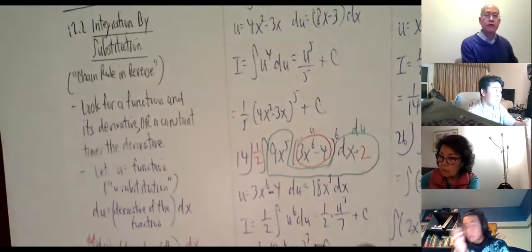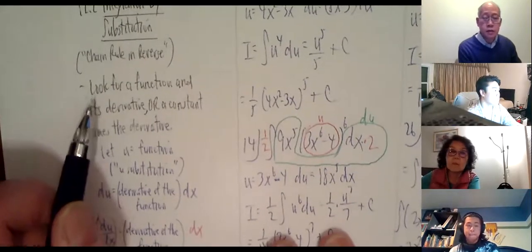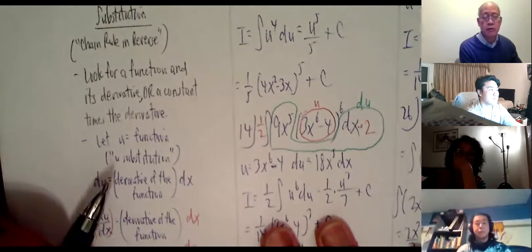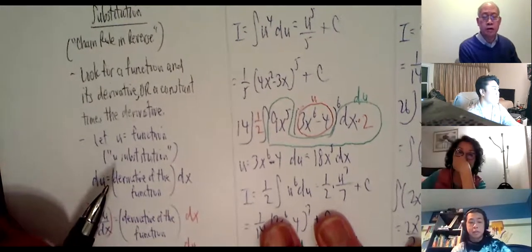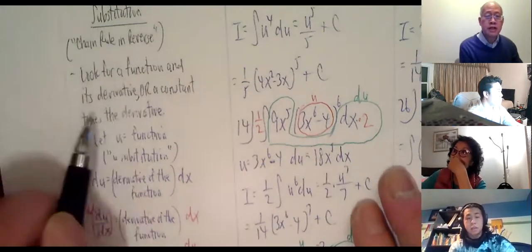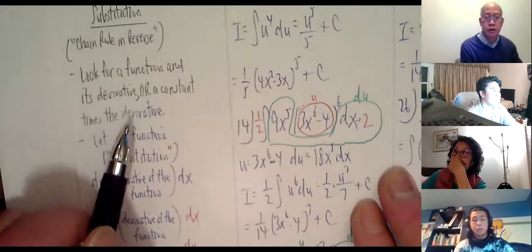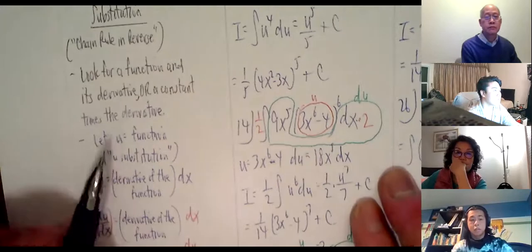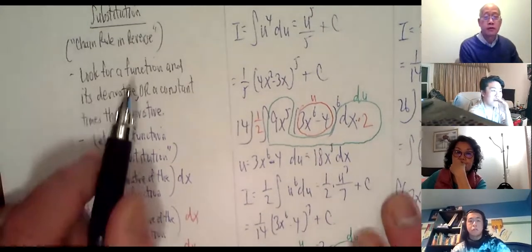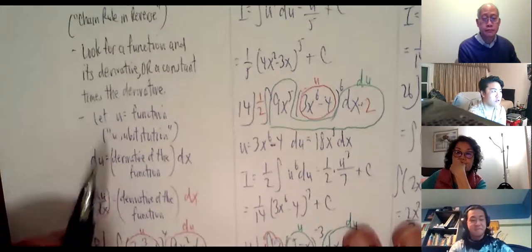Here are the things that you want to look for. Okay, and yes, at the beginning it won't make any sense. Okay, so just take note of this. It won't make sense, but maybe by the time you look at the third and the fourth and the fifth one, maybe some of this starts to sink in. So you look for a function and its derivative, or a constant times the derivative, whatever that means. Look for a function and its derivative, or a constant times the derivative.